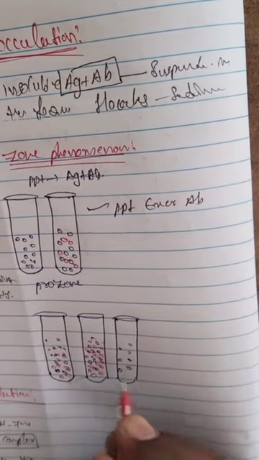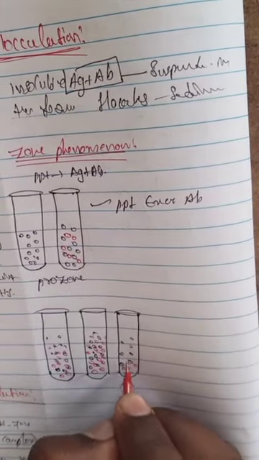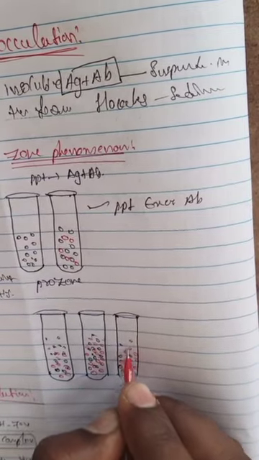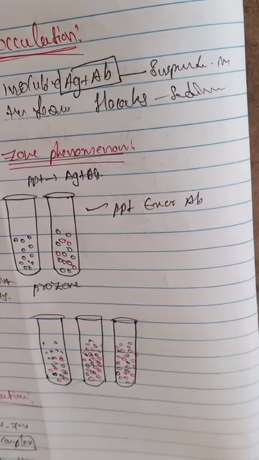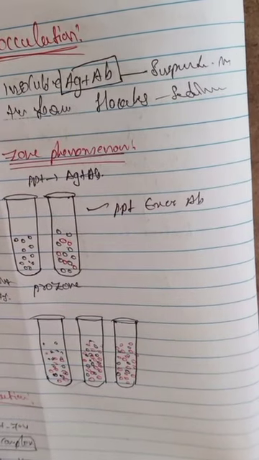Just compare the one test tube with the other test tubes. Here the number of red cells increases from the first test tube to the fifth test tube.